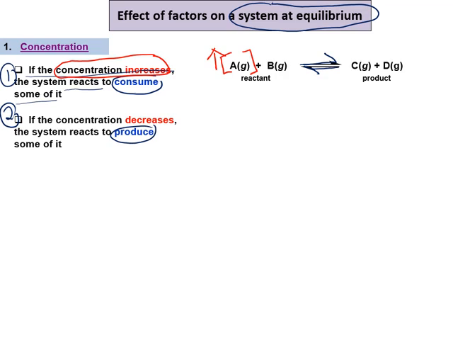Betul tak? Saya dah tingkatkan kepekatan bagi A. So A ni akan buat apa? Dia akan consume to decrease the concentration of A. Betul? So what happened? So dia akan shift to the right to form more C and D.